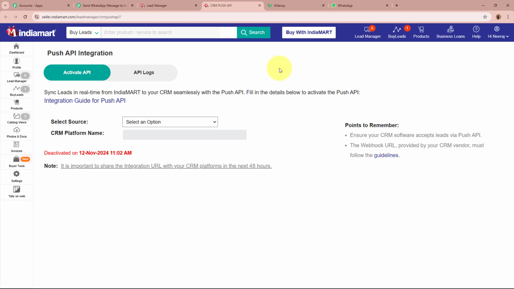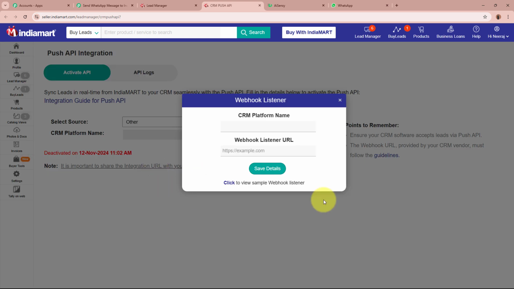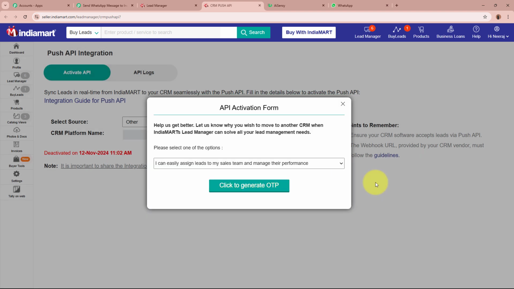Then you will land on the API page right over here. It is asking you to select the source first. As the given source is not provided in the drop down, select the source as other. It is asking for the source name, that is the platform name, and the URL. For the source name, I'm going to enter the source name that I have. So this is my source name, and for the URL, I'm going to paste the webhook URL that Pabbly Connect has provided us. After giving the source name and the URL, click on the Save Details button.